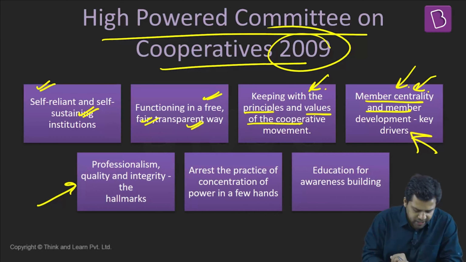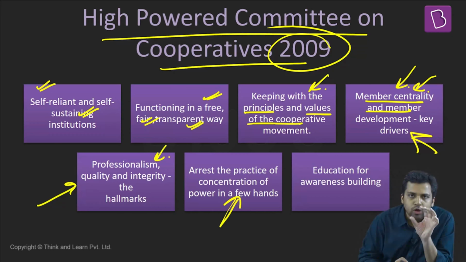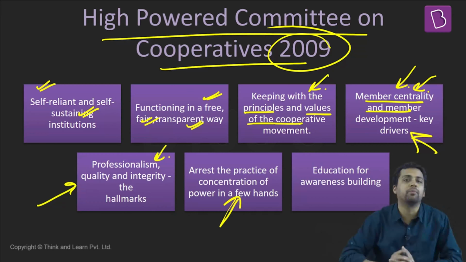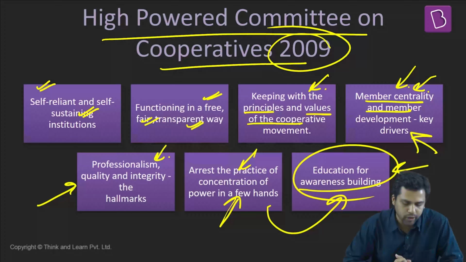Professionalism, quality, integrity, these are very important for cooperatives. Apart from that, you have to ensure that power in any cooperative should not get concentrated among a few hands. It should lie among all the members of the cooperative. So concentration of power needs to be arrested. For that, education and awareness building, all these things are important.